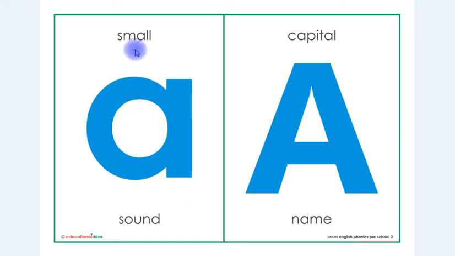This is A in small shape and this is A in capital shape, and the sound is A and the name is A.